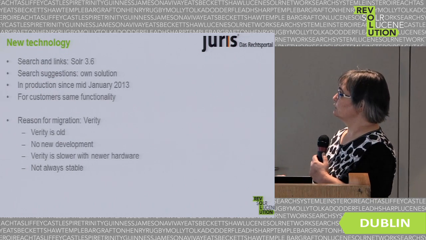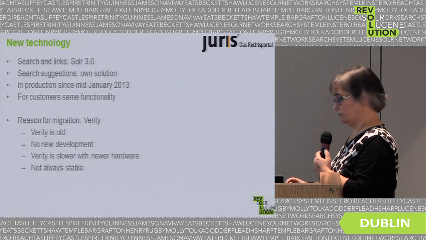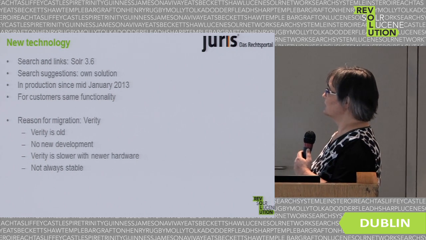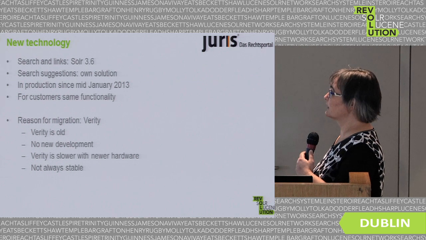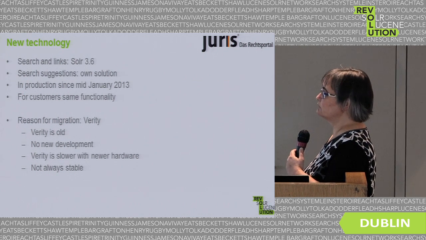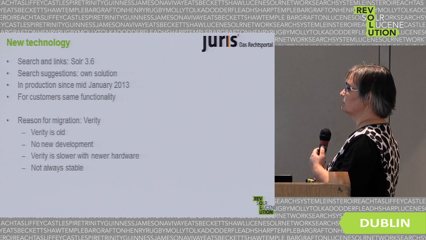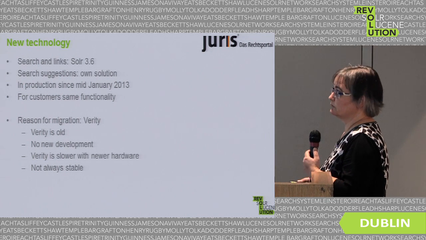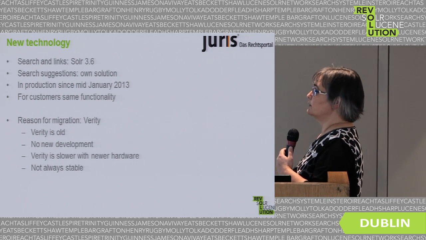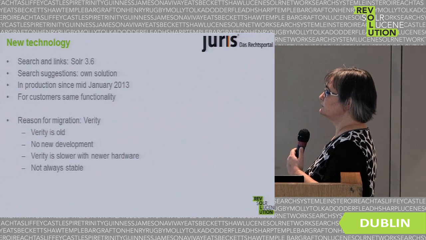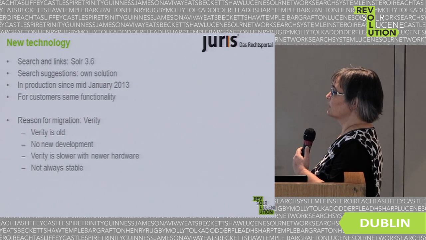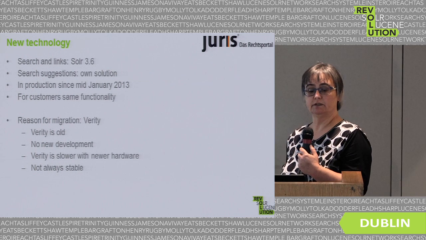What do we use now for search and for links? We use Solr 3.6. Solr 4 was released too late for our project. The search suggestion, we kept our own solution. We are in production since mid-January 2013. And for our customers, the functionality is almost the same.